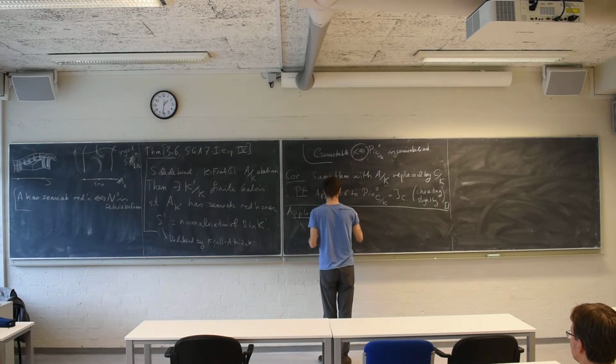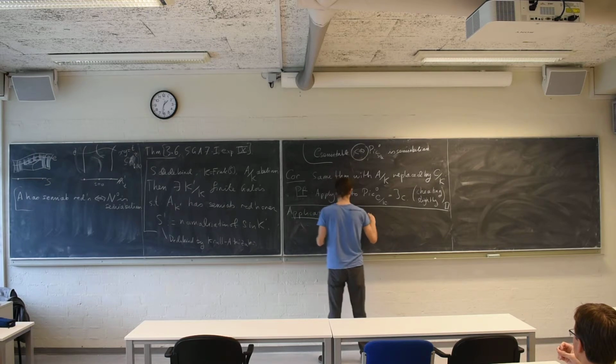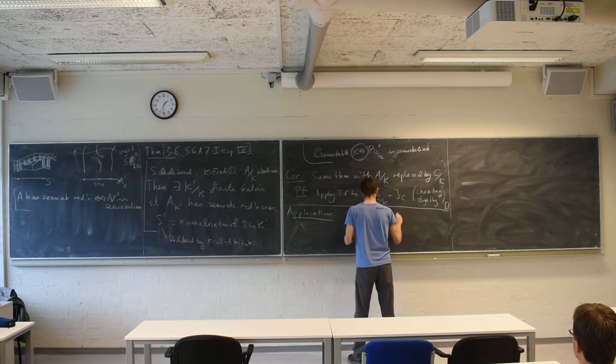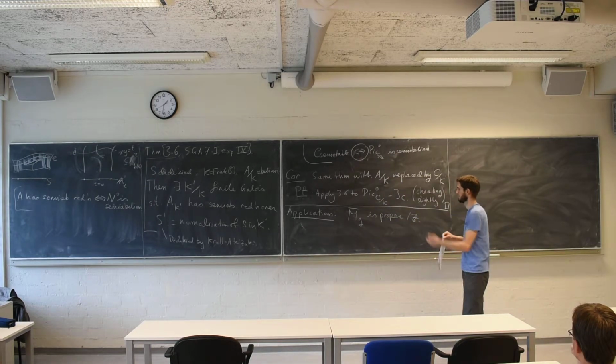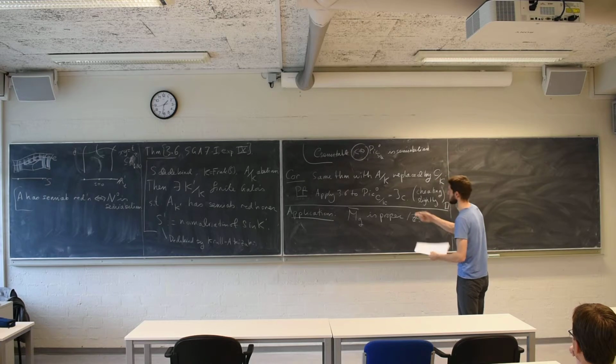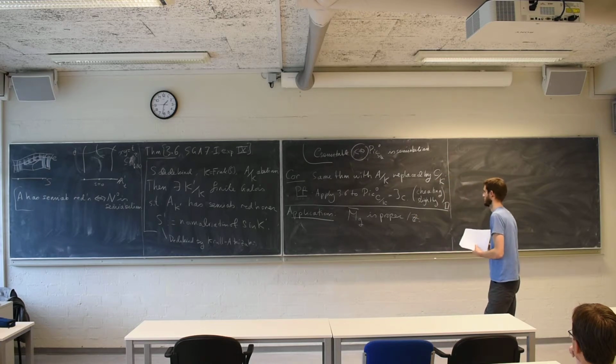So one of the nice applications is that M_g bar is proper, say over Z. So this is a stack of stable curves of genus g. You can also do the version with marked points, but that doesn't make so much difference to this.